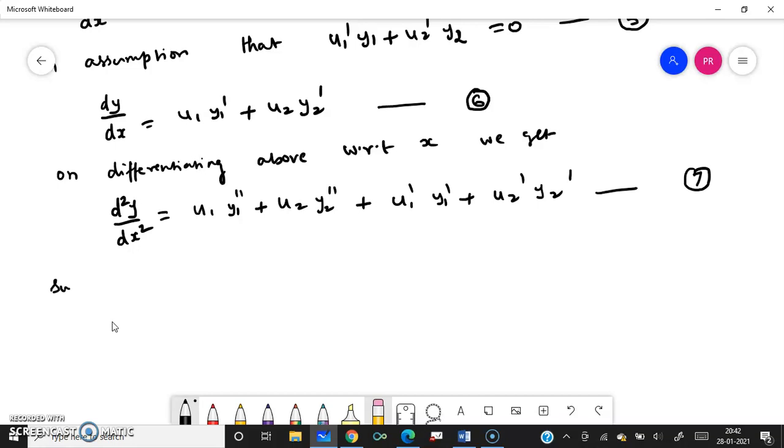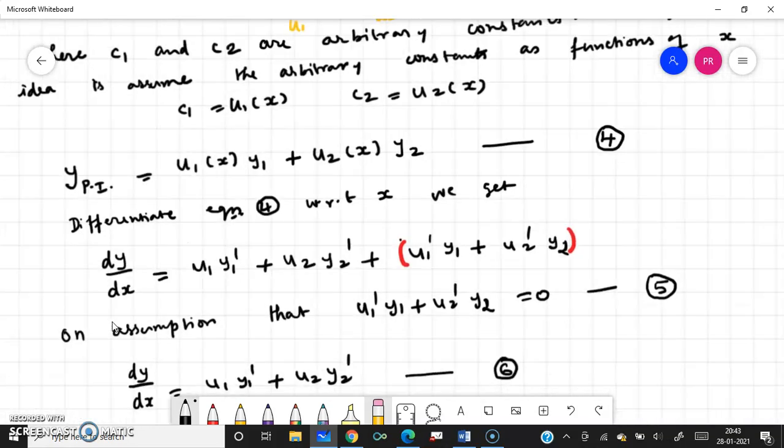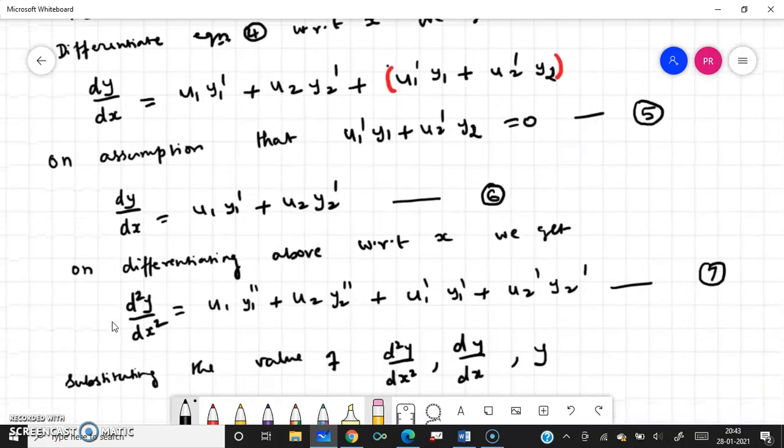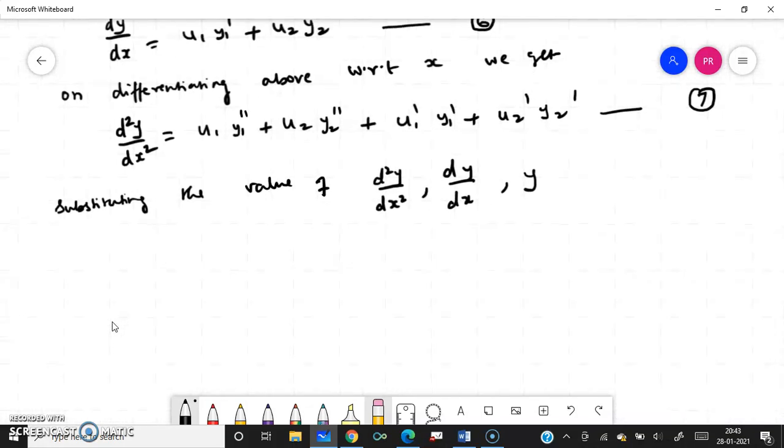Right? Now substituting the value of d square y by dx square, that is my equation 7, and then what is my dy by dx? This is my equation 6, and what is my y? This is my equation 4, I suppose. Yeah, this is my equation 4. Okay, all this in equation 1.